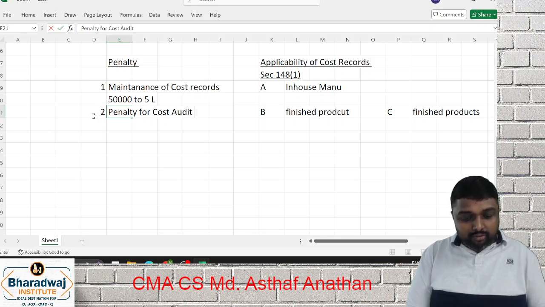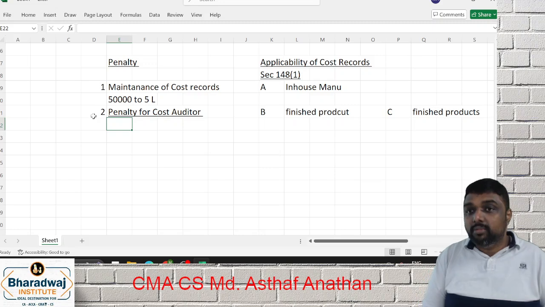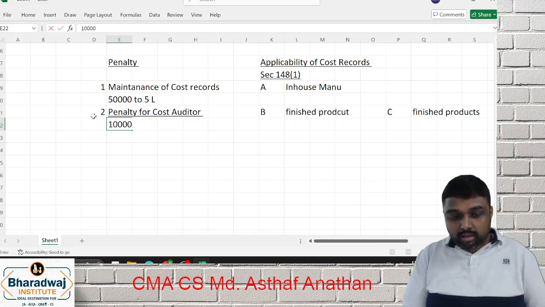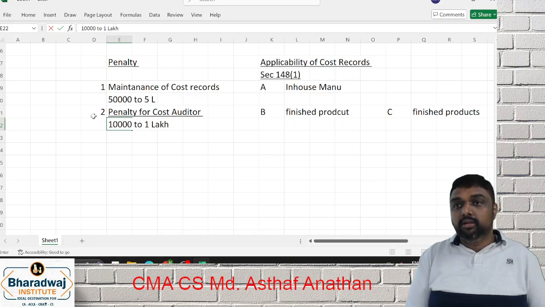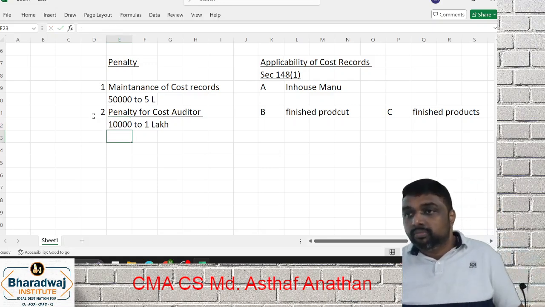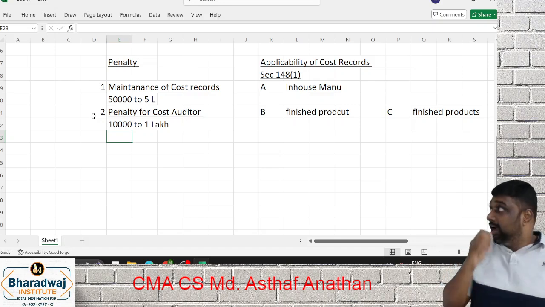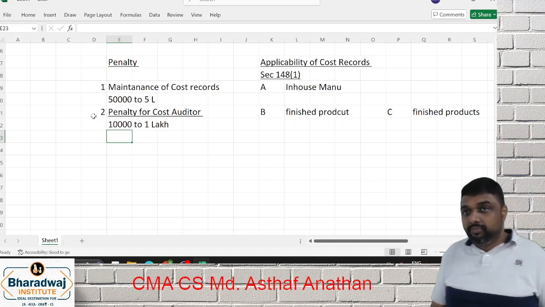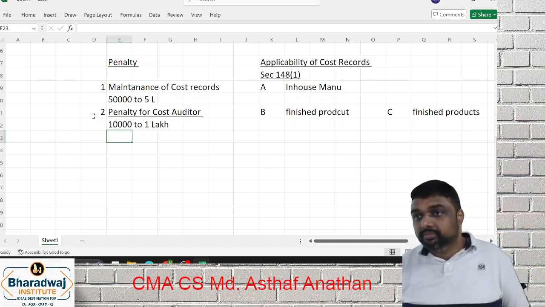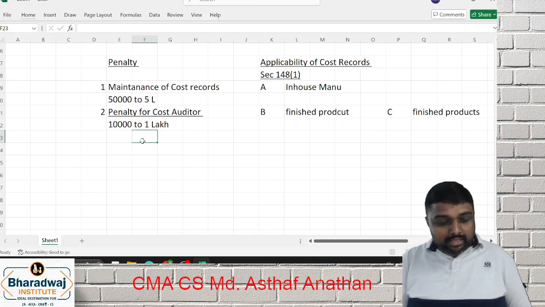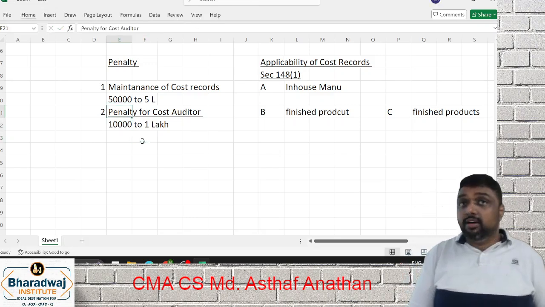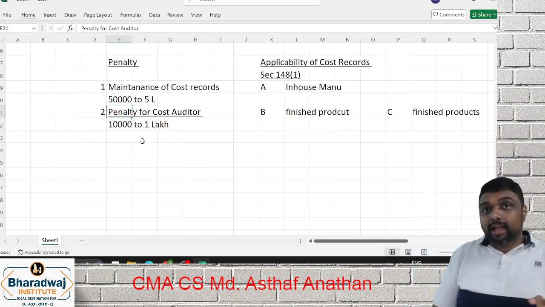What is the penalty for the cost auditor, friends? Can you recall, my dear friends? If I'm not wrong, 10,000 to 1 lakh. Can you please check? It is Section 148. Section 148 is the penalty for the cost auditor. Correct? Yes. Same thing, 10,000 to 1 lakh only is the penalty.